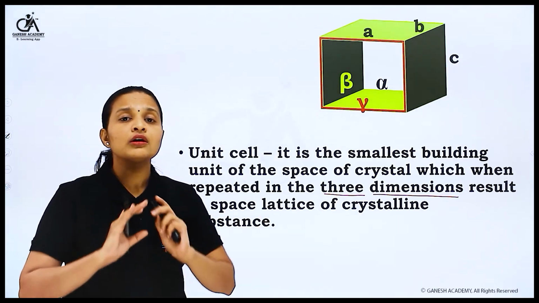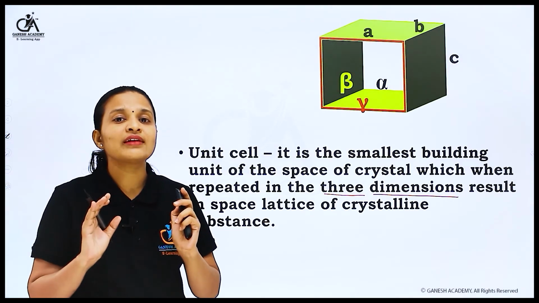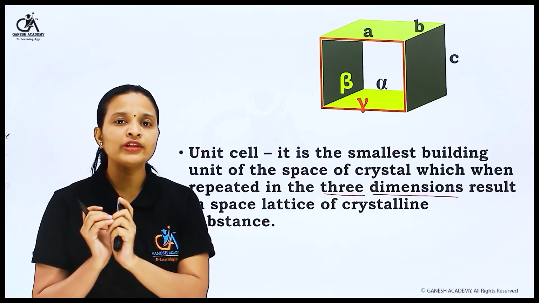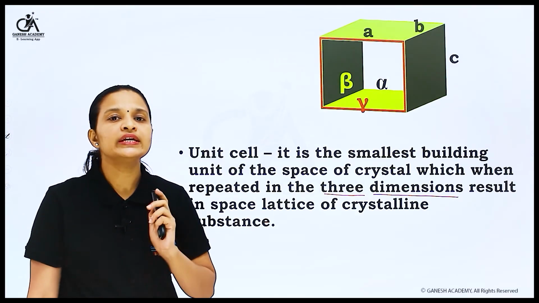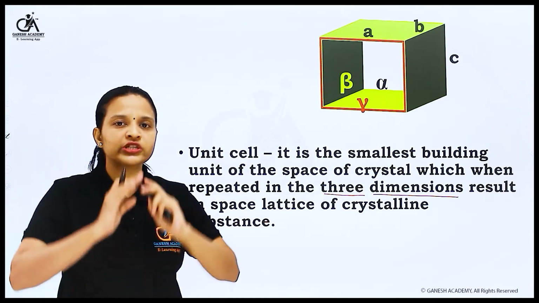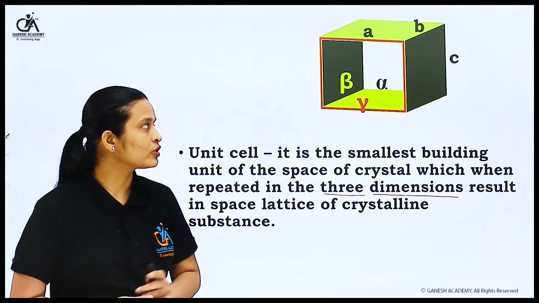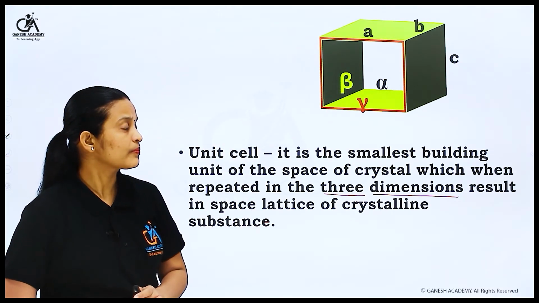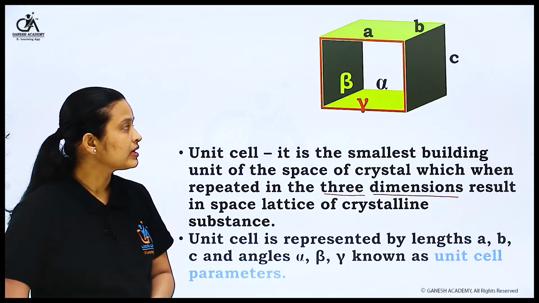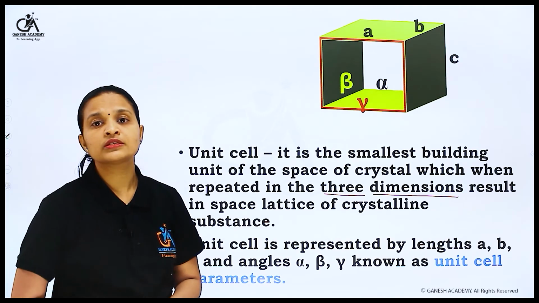In the diagram of the crystal lattice, only one small unit we call the unit cell. Many unit cells attached to each other form the crystal lattice. This is one unit cell, and there are some parameters of this unit cell.